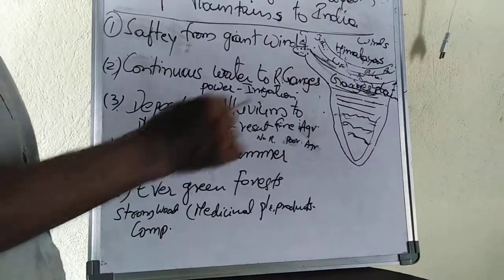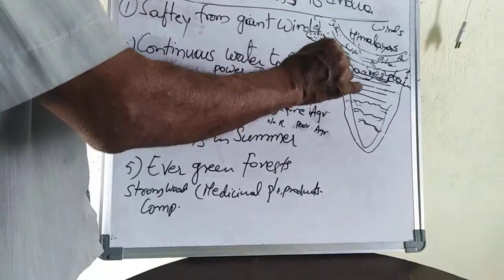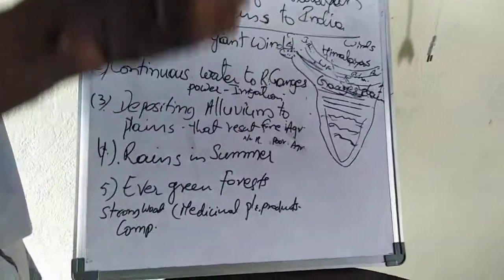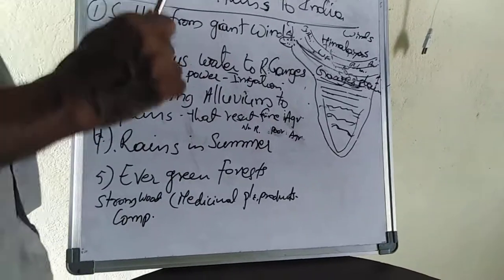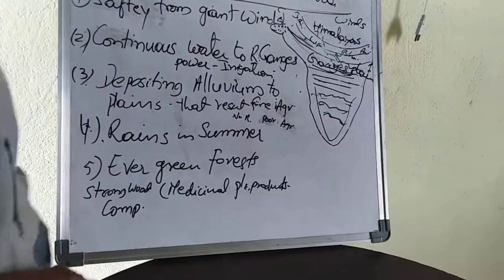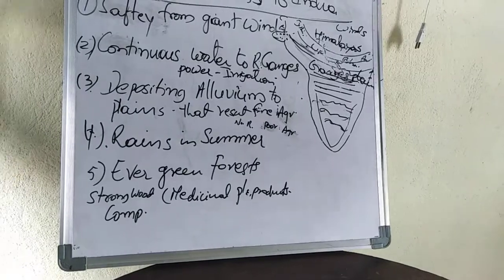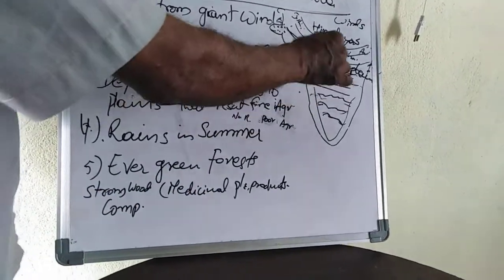So in the summer season, in April and May, sometimes we also get rains. Those rains are caused by the Himalayan mountains only.